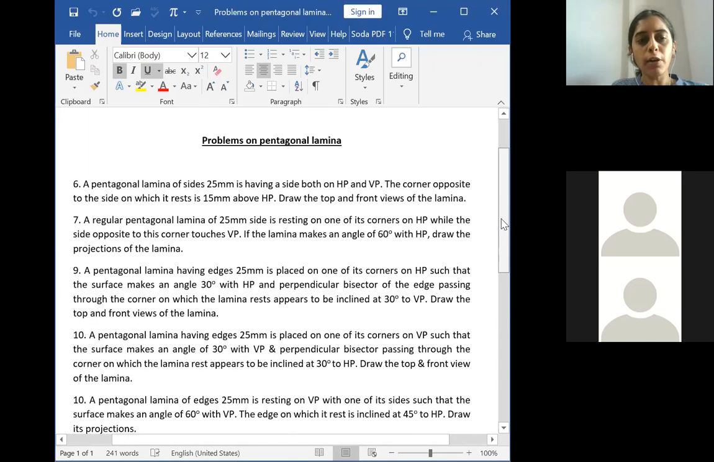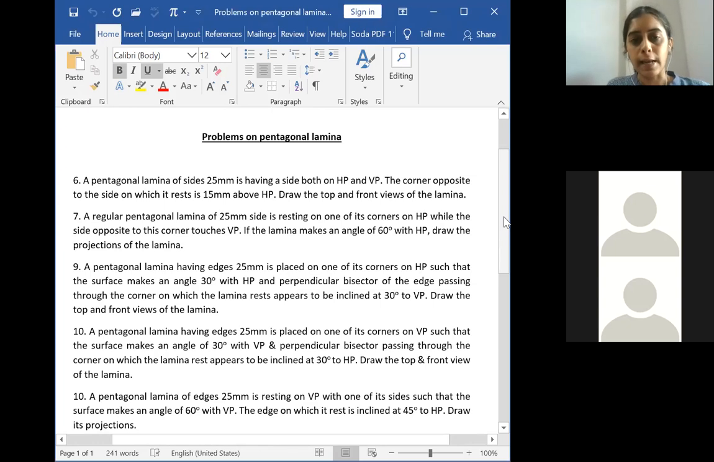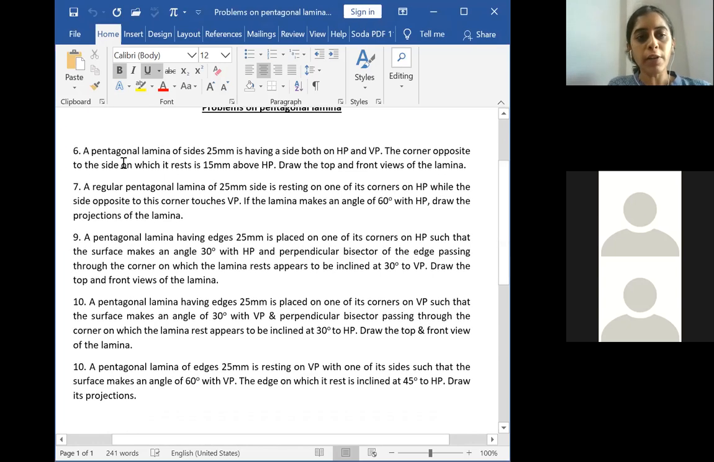So we have solved 5 problems in pentagonal lamina. Now we are focusing on the 6th problem related to it. What does the question say? Please read thoroughly. It is a pentagonal lamina of side 25 mm. Whether it is side or edge, it remains the same. The dimension is 25 mm and it has one of its sides both on HP and VP. Then the position is given.